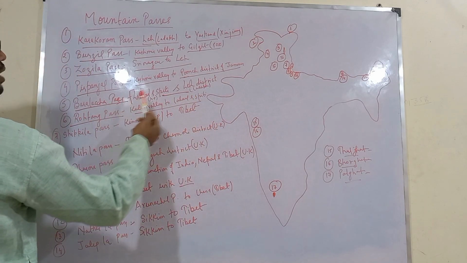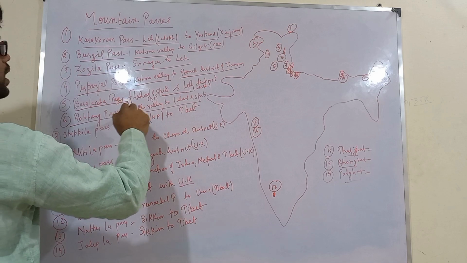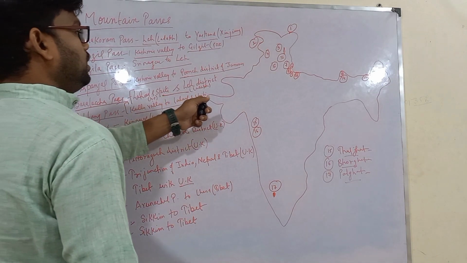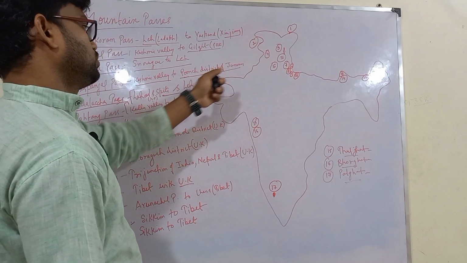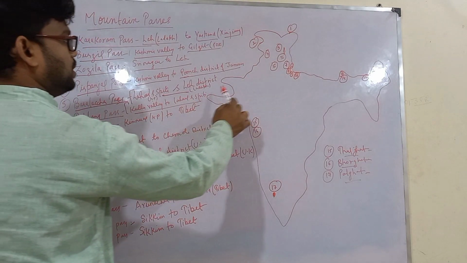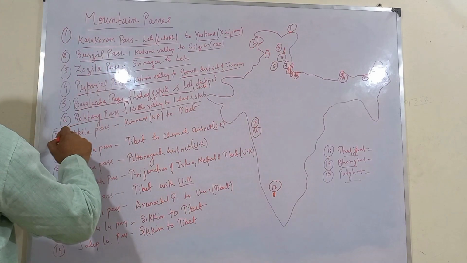Now where is Rohtang Pass? It is here. Now Rohtang Pass connects the Kullu Valley to Lahaul and Spiti district of Himachal Pradesh. Kullu Valley in Himachal to Lahaul and Spiti district of Himachal Pradesh. So this is where we have marked the sixth one, Rohtang Pass.